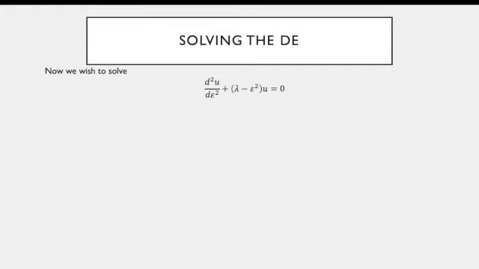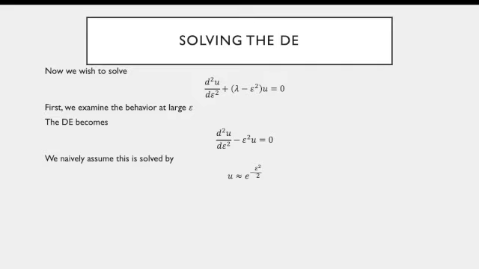If we went gung-ho and tried to solve this with the power series method, because there's not any other way to do it as far as I know, you would get a very complicated recurrence relationship. So instead, we decide to examine the end behavior of this differential equation, that is, the end behavior of u, the eigenfunction. The differential equation then becomes this right here, because the epsilon squared term dominates over lambda, which is a constant. And then we naively assume this is solved by e to the minus epsilon squared over 2.